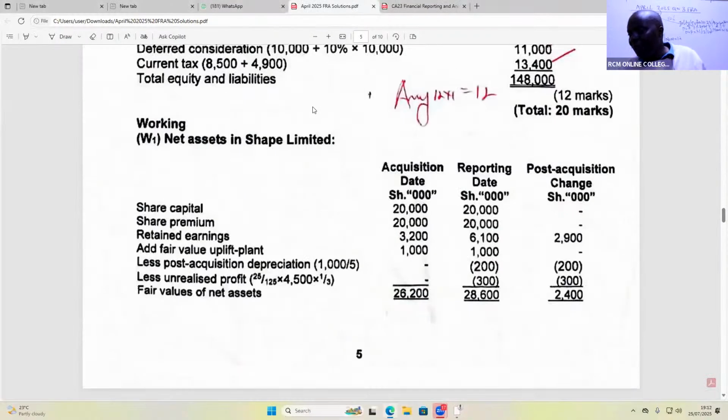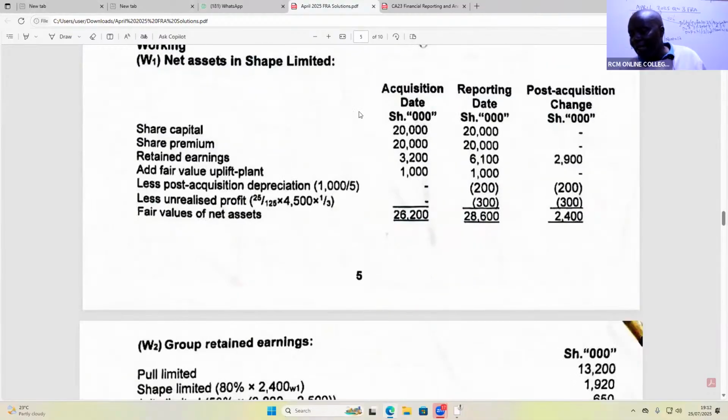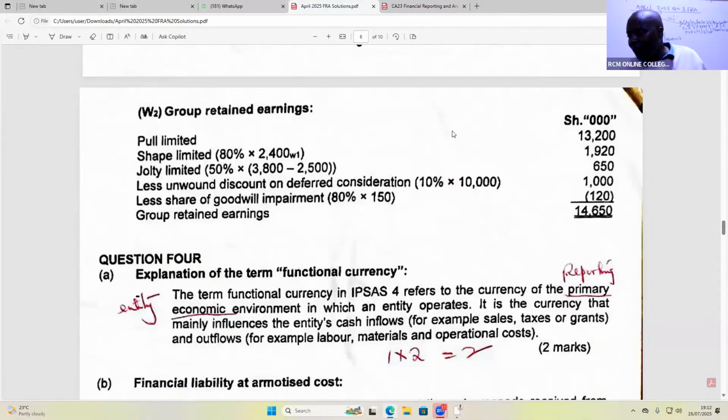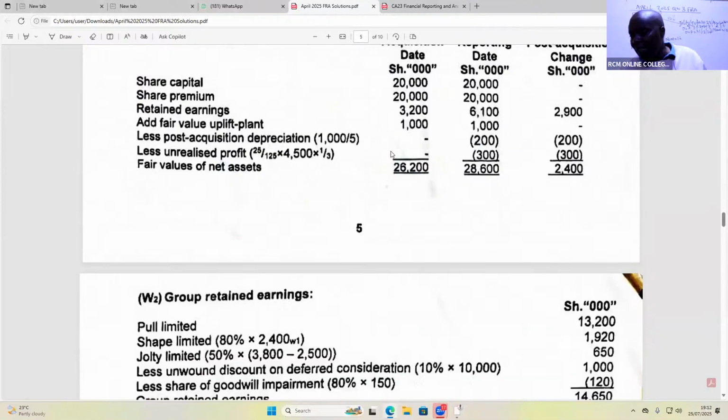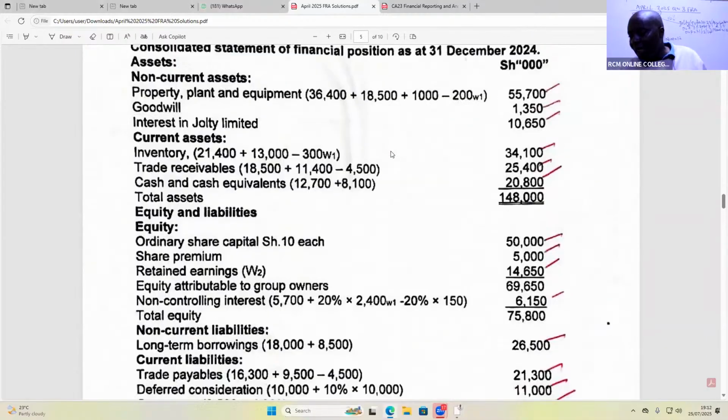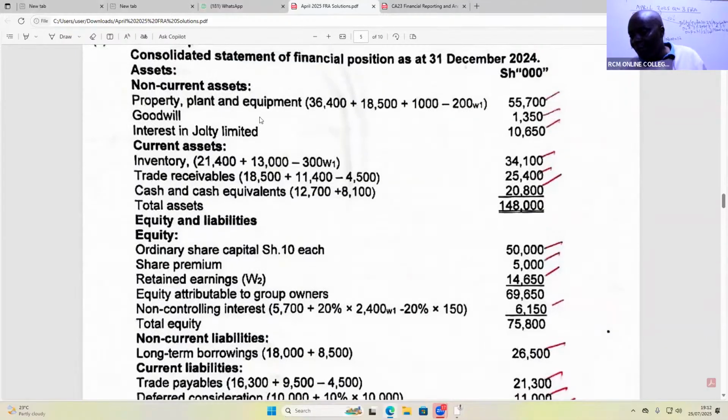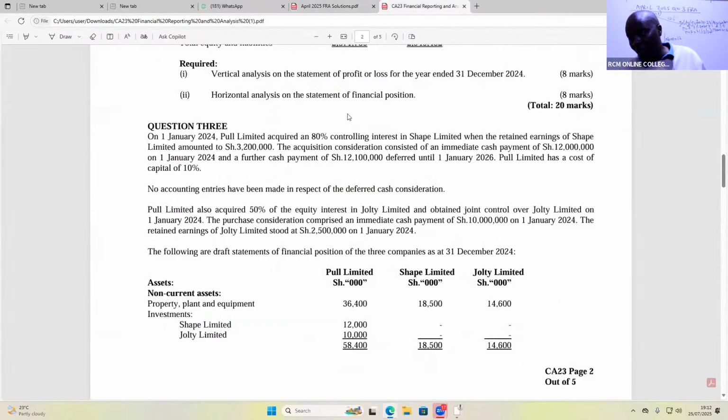You can see the workings here for the net assets. No mark given here for group retained earnings. But when you come inside here, you will see, for example, if it's PPE, they're giving you a mark. However, in this particular question, this examiner was, quote unquote, stupid. He wanted us in this case to do a lot of work. I don't like this kind of examiners.